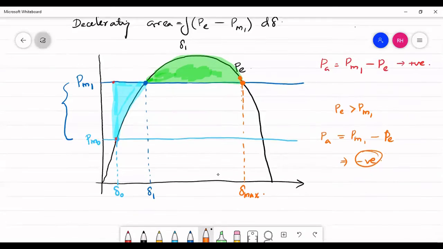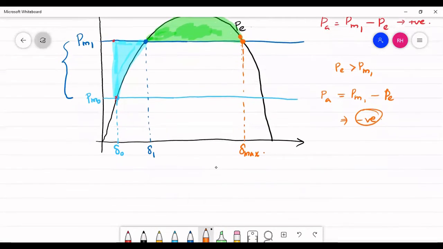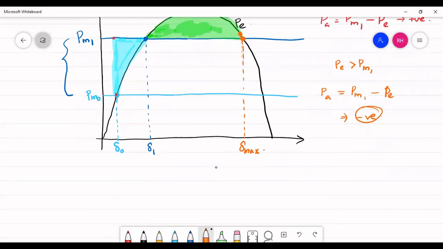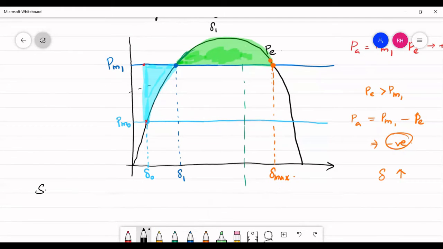Okay, so considering the system to be stable, I don't want my angle to be greater than delta max, because if your angle is greater than delta max, your system accelerates and there is no possibility for deceleration. So if your rotor is accelerating, the rotor angle will increase and it will never decrease. For a system to be stable, equal area criteria has to be satisfied, which means the accelerating area has to be equal to the decelerating area.